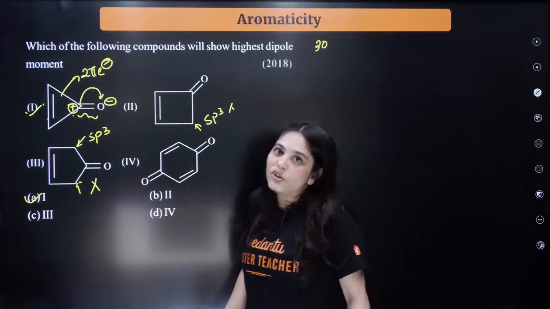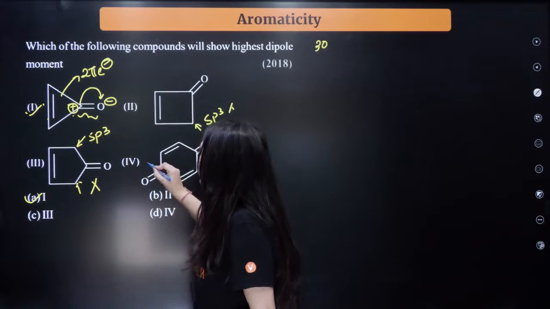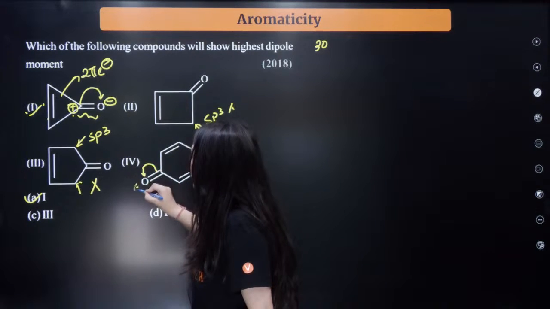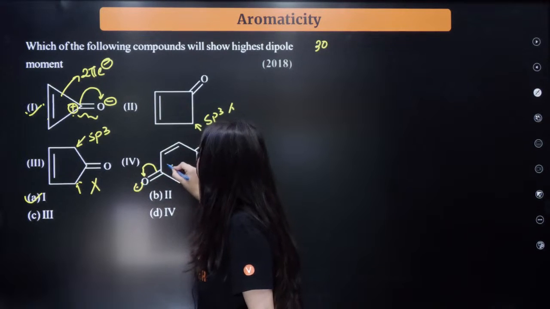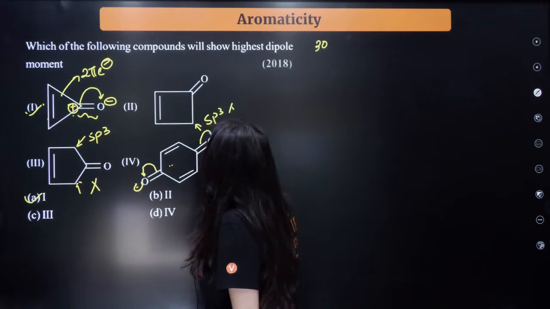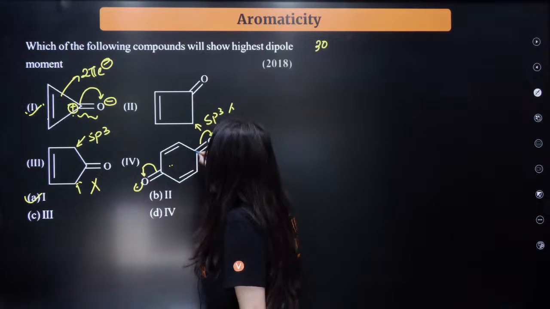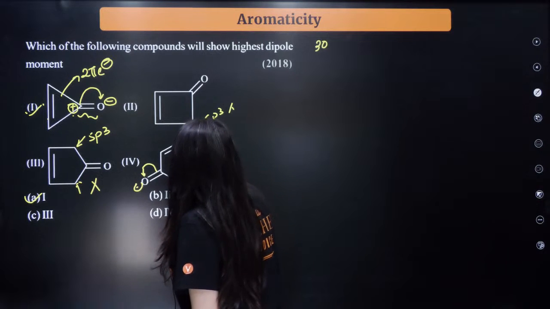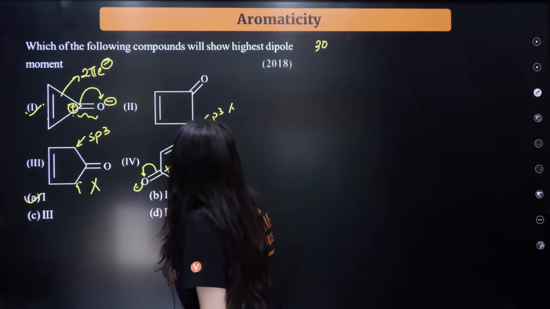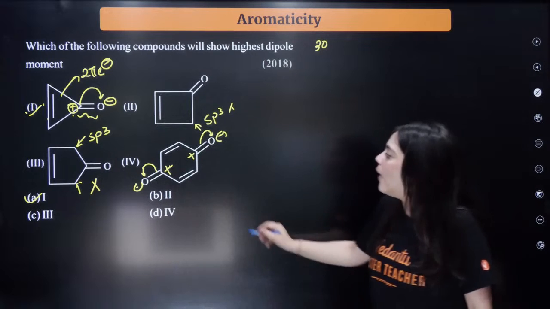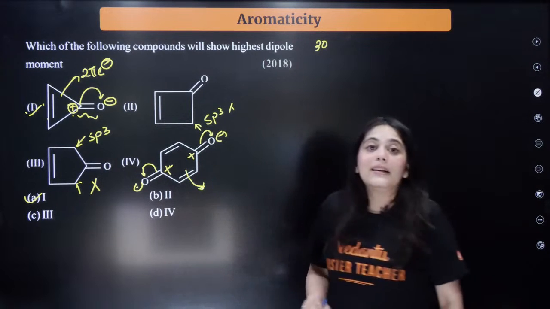Now here, what can happen? If I try to break this, then oxygen will get the negative charge and this carbon gets a positive charge, right? Now count the number of electrons.